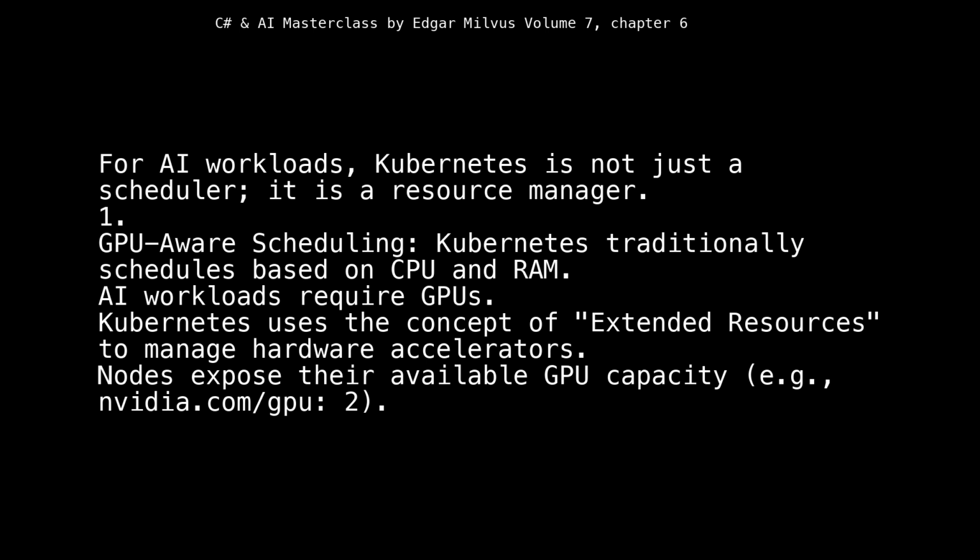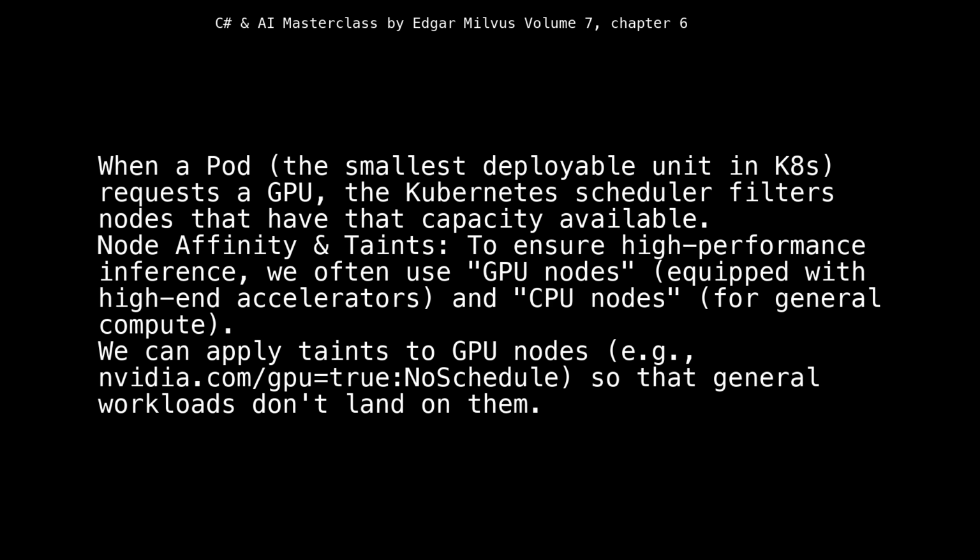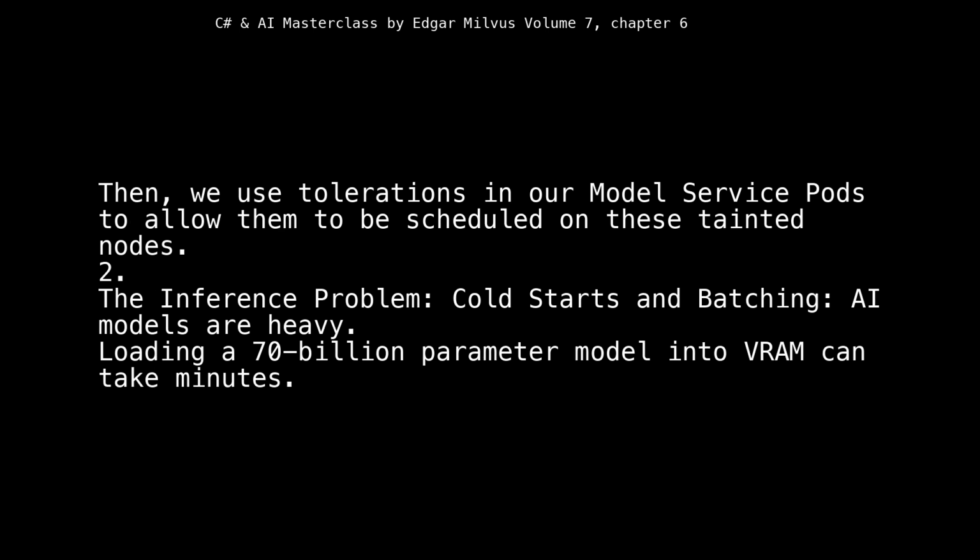Nodes expose their available GPU capacity, e.g., nvidia.com/gpu: 2. When a pod, the smallest deployable unit in Kubernetes, requests a GPU, the Kubernetes scheduler filters nodes that have that capacity available. Node affinity and taints. To ensure high-performance inference, we often use GPU nodes, equipped with high-end accelerators, and CPU nodes, for general compute. We can apply taints to GPU nodes, e.g., nvidia.com/gpu=true:NoSchedule, so that general workloads don't land on them. Then, we use tolerations in our model service pods to allow them to be scheduled on these tainted nodes.